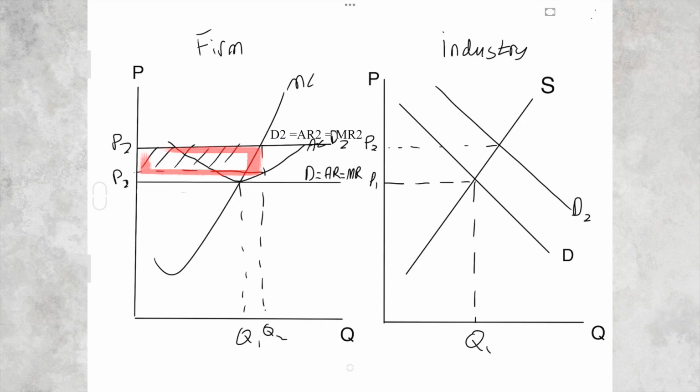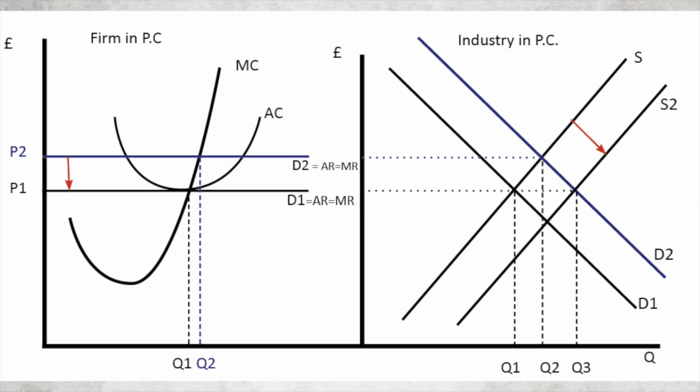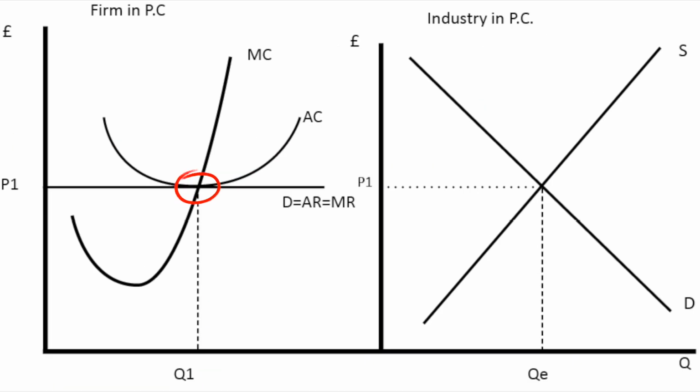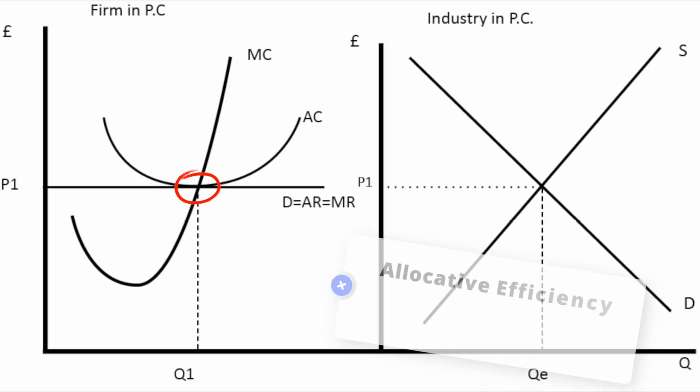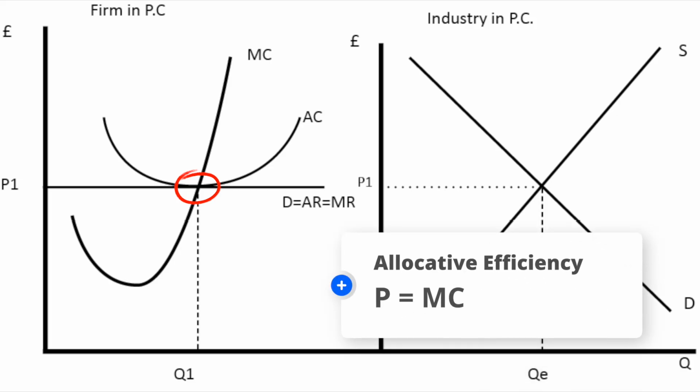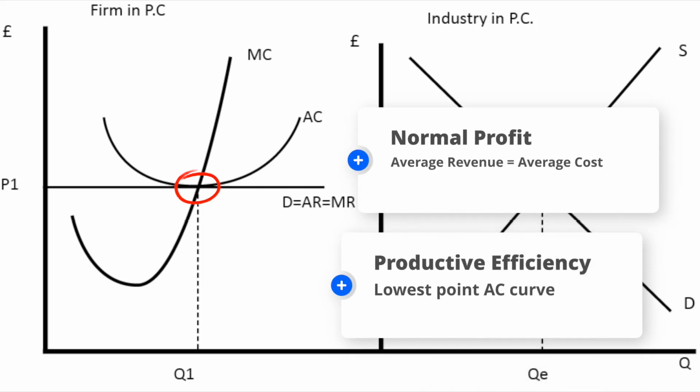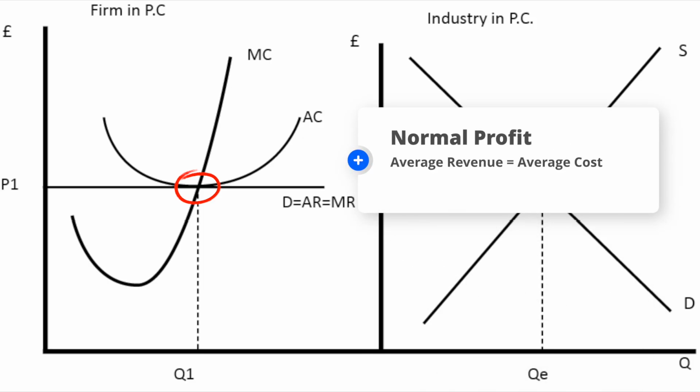But what happens next? Well, there's perfect information, so people know the industry is profitable, and there's no barriers to entry or exit. So new firms enter, and this shifts the supply curve to the right until the price returns to the equilibrium. And there we retain the long-run equilibrium. And here, firms are allocatively efficient because the price equals marginal cost. They're also productively efficient because it's the lowest point on the average cost curve, and they make normal profits, AR equals AC.